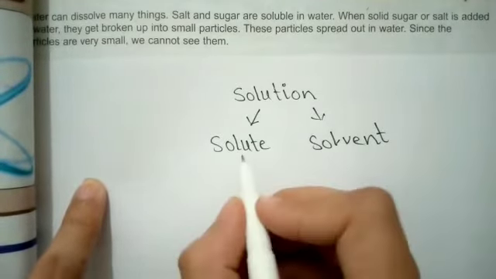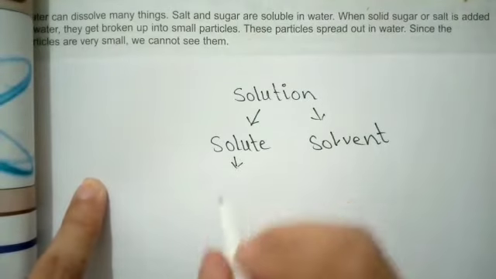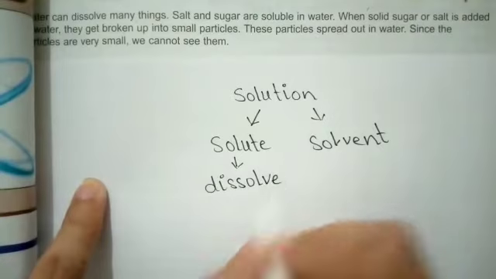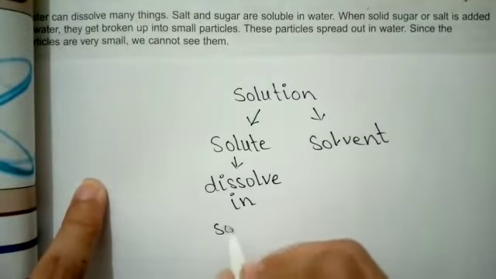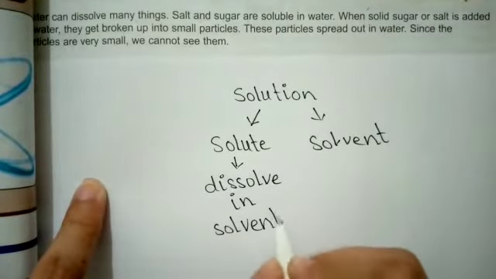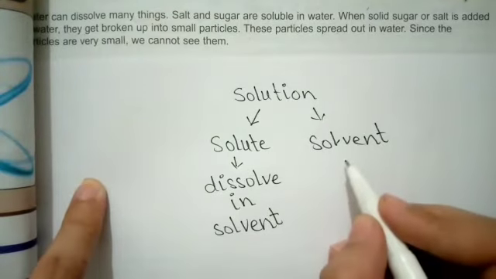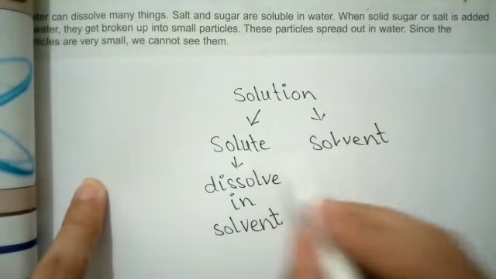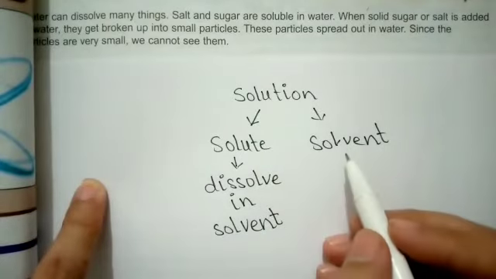The solute is the substance that is dissolved in the solvent, and the substance that dissolves the solute is called the solvent. So this is the major difference between the solute and solvent.